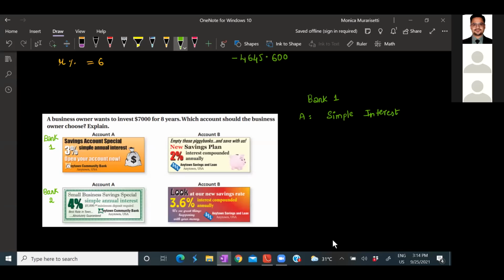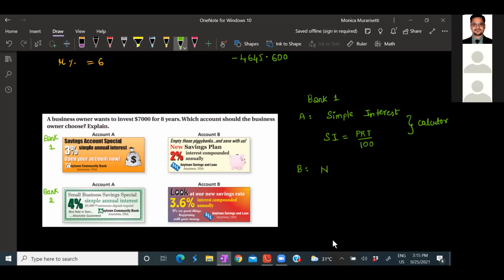What is the formula for simple interest? PRT by 100. Right? Then if we go to B, we can use finance solver. Also for simple interest, we can use the calculator in TI. If you go to account B, what all information do you have?